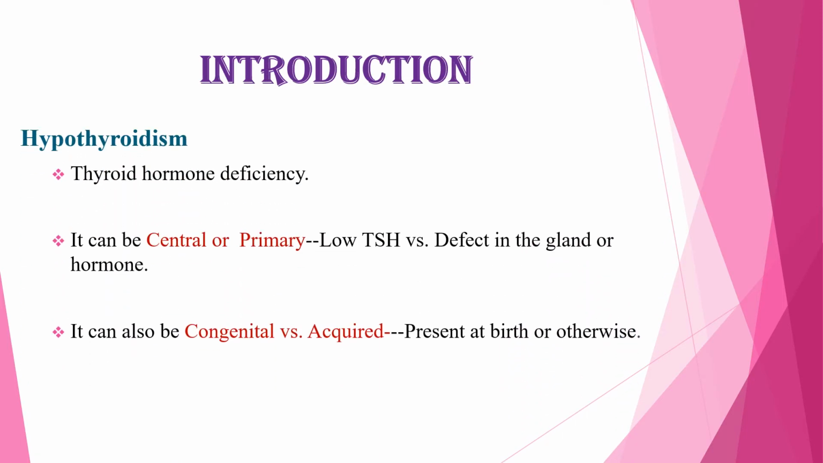Hypothyroidism is thyroid hormone deficiency, and it can be central or primary. In central, there is low thyroid stimulating hormone, whereas primary hypothyroidism is due to a defect in the gland or hormone. It can also be congenital or acquired. Congenital hypothyroidism is present at birth, whereas the acquired one occurs later in life.